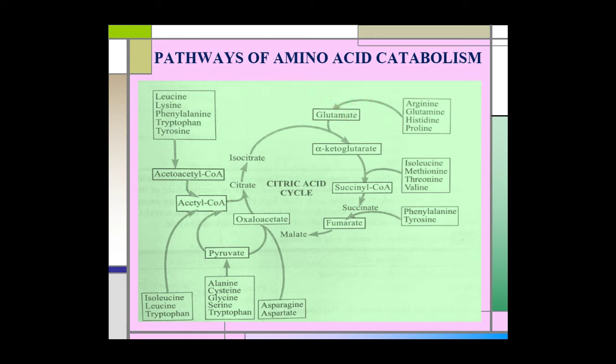Thus we see that amino acids on degradation give rise to these 7 important molecules, and based on the requirement of the body, these molecules may either be utilized in biosynthetic pathways, or they may enter the tricarboxylic acid cycle, and be oxidized to produce carbon dioxide and water, and the energy is released.